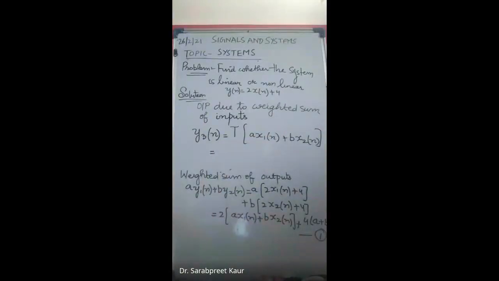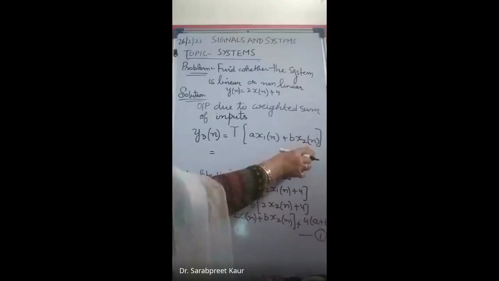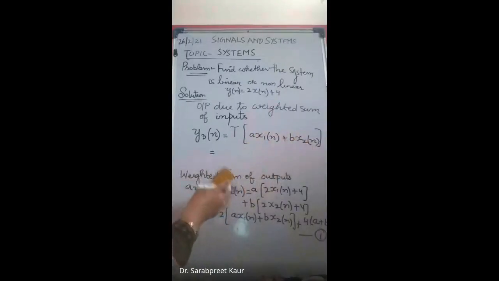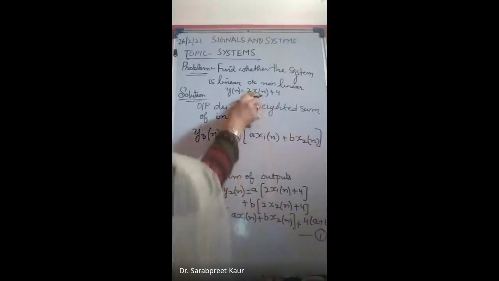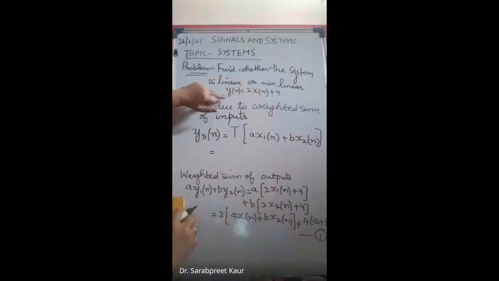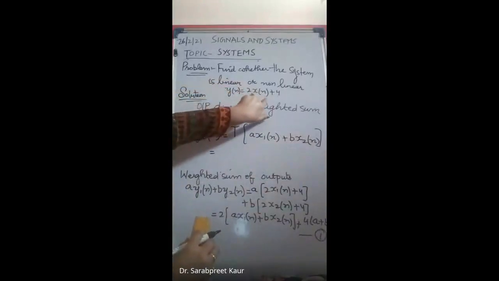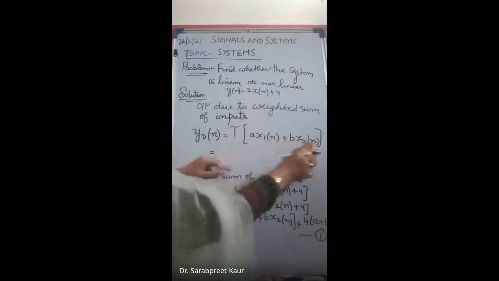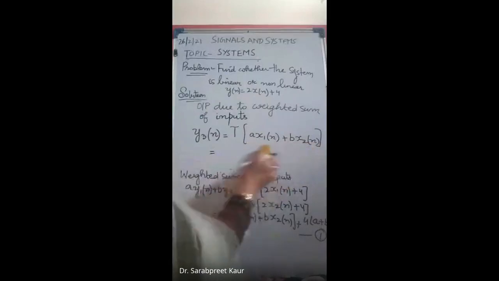Fine. So what is our input? What is our input now? A into x1n plus b into x2n. So let us now give this as the input to this system. So means your yn, it is related to your input like this. So it means instead of this input now xn, you will write this complete input, that is the weighted sum of inputs.